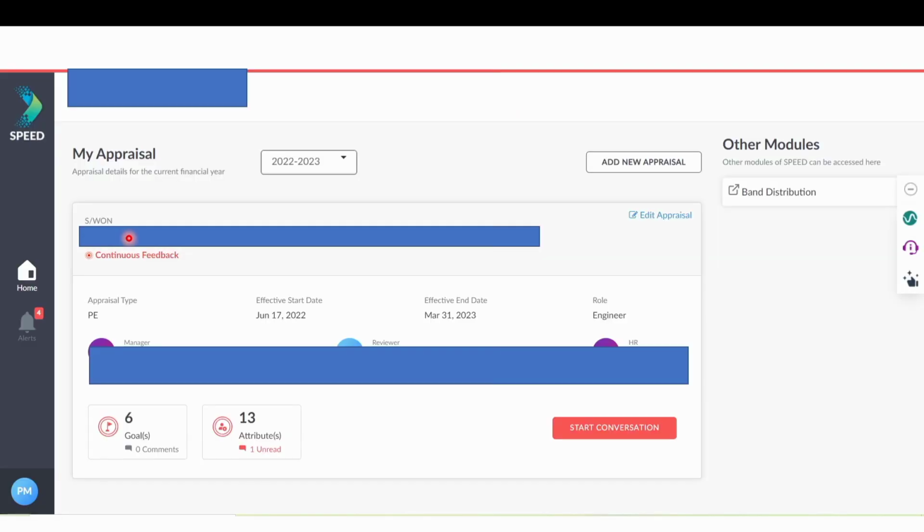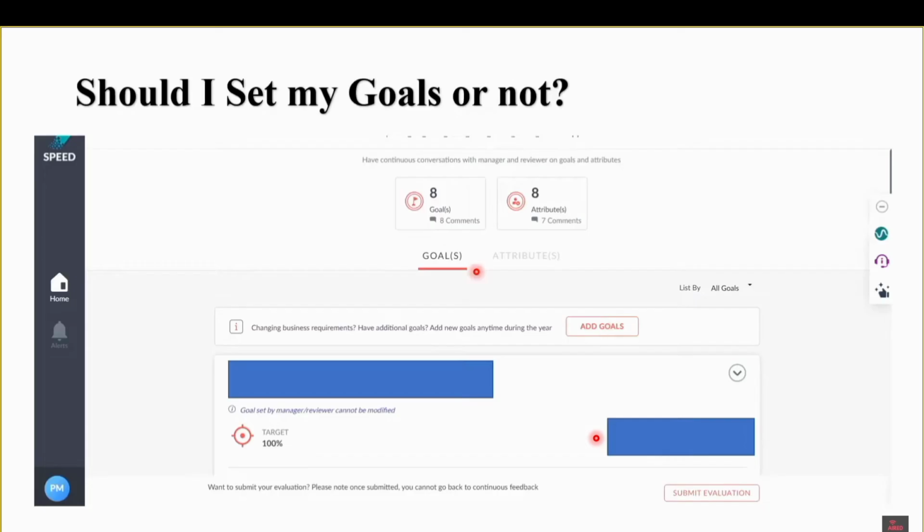Now the next step you have to do is simply click on start the conversation. Make sure that your manager, your reviewer, and your HR are correct. If they are not correct, you can directly click on edit appraisal, and then you can change your manager. You should have the TCS email ID of the manager, reviewer, and HR with you so that you can add them. Now let us click on start conversation. After clicking on start conversation, you will get to this kind of page.